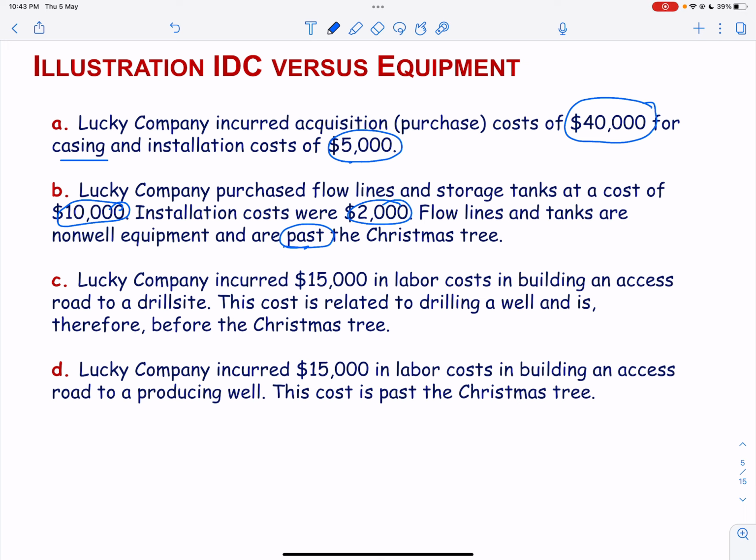In the third case, you can see that the cost is related to drilling a well, and this is before the Christmas tree. So the intangible drilling cost is 15,000 and equipment cost will be 0. In the last case, the cost is past the Christmas tree. So all costs are considered to be equipment cost, since this cost is past the Christmas tree, so equipment cost will be 15,000.